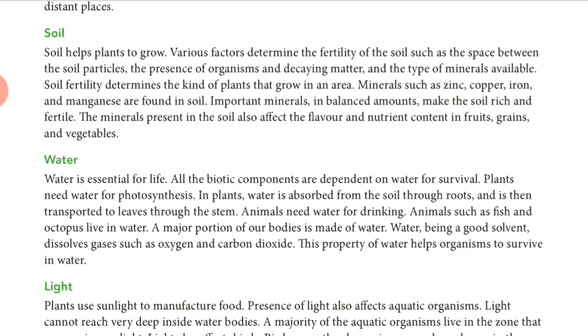And living organisms also survive in the soil, and these microorganisms like bacteria, what are they doing? They live between the soil particles. Whatever space is there in the soil particles, they survive over there. And air is also present in the particles of the soil.